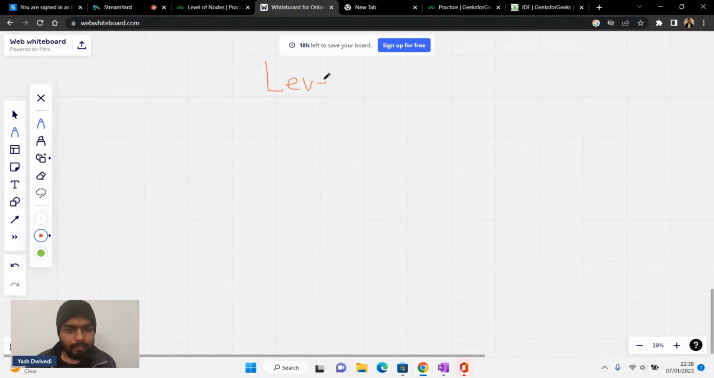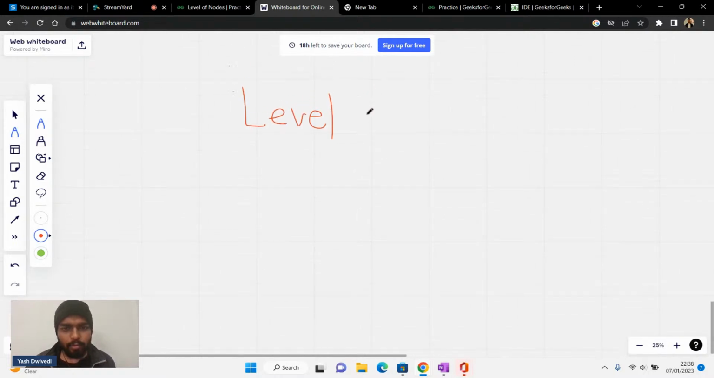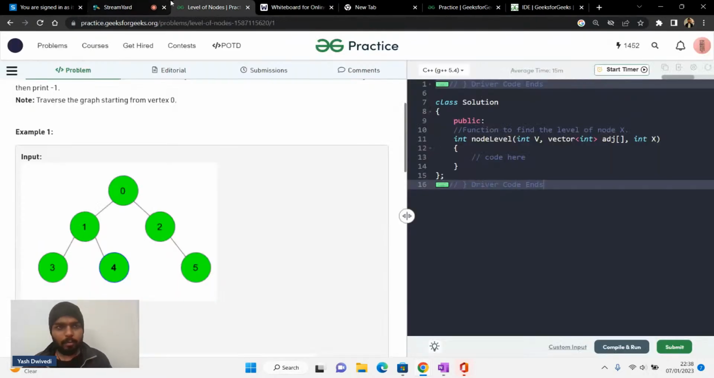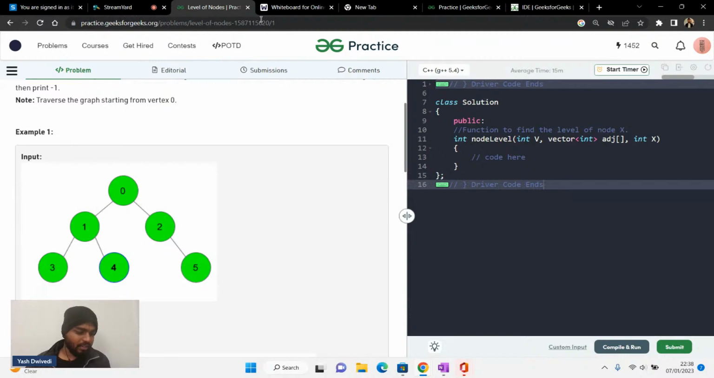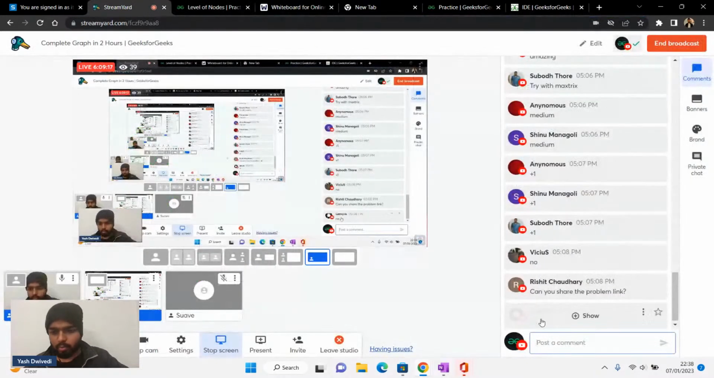Level of nodes. Now, what does this problem say? How many of you have done this problem? Please write yes in the chat. Have you done this problem already, guys? Yes or no? Has anyone done this one? Okay. Can you share the problem link? Definitely, yes, I'll share the problem link as well. So here's the problem link.